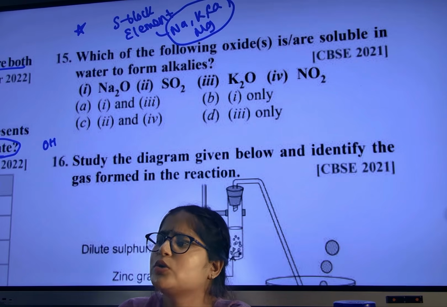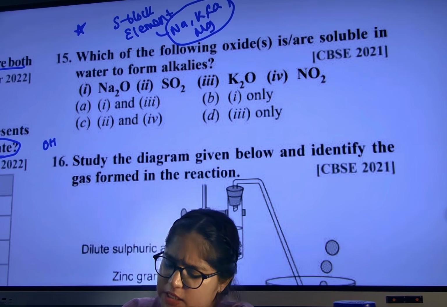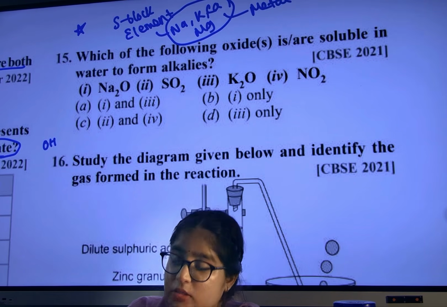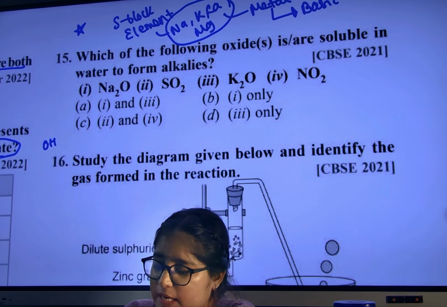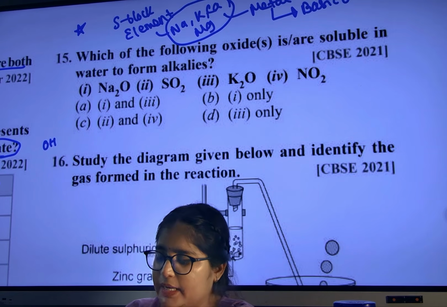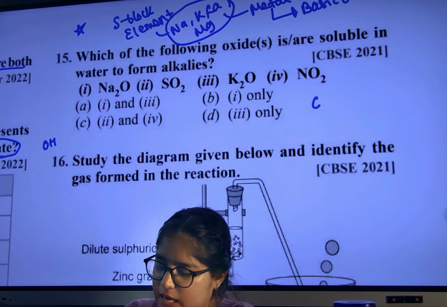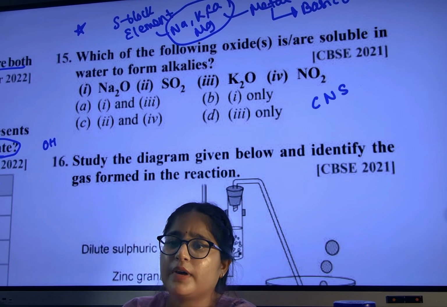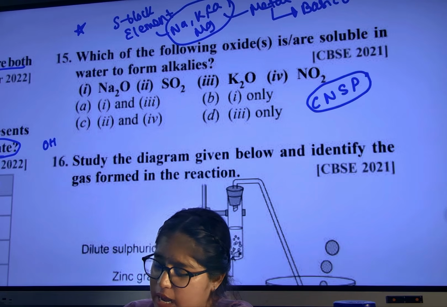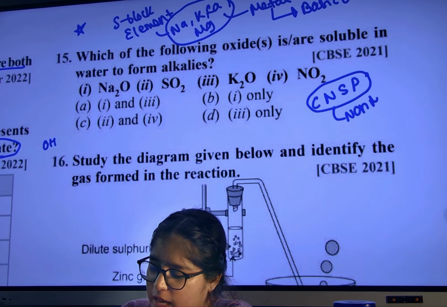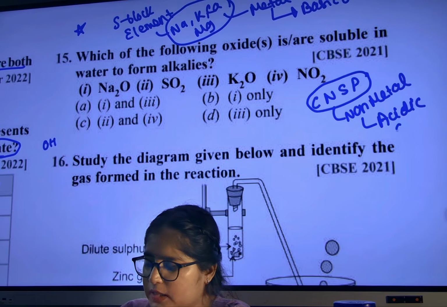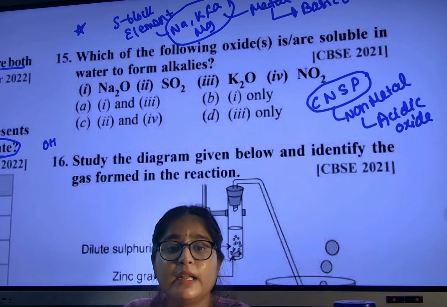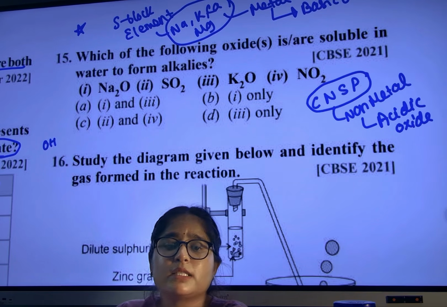Whenever you see sodium, potassium, calcium, magnesium, they are metals. And just now I have told you, metals make basic oxides. And whenever you see something like carbon, nitrogen, sulfur, phosphorus, they all are non-metals, and non-metals will make acidic oxides. Keep this in your brain. Are you able to understand? Metals will make basic oxides and non-metals will make acidic oxides.